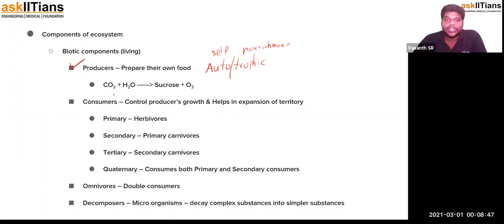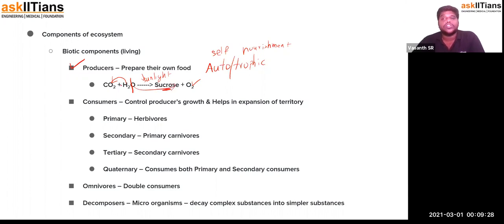So now how do they do it? They perform the process of photosynthesis. During photosynthesis, with the help of sunlight, carbon dioxide and water are combined, which you have studied in the chapters on nutrition in life processes and nutrition in plants. Sunlight is utilized in photolysis of water, and then the hydrogen is used in reduction of carbon dioxide into an energy-rich molecule, carbohydrate. This process results in formation of carbohydrate with oxygen liberated out. So this is called photosynthesis.